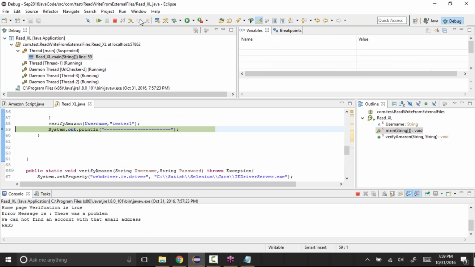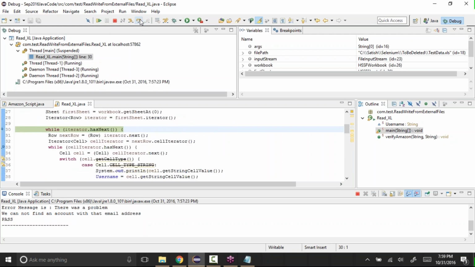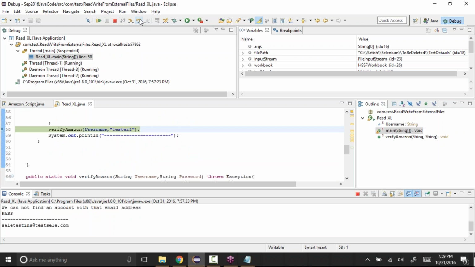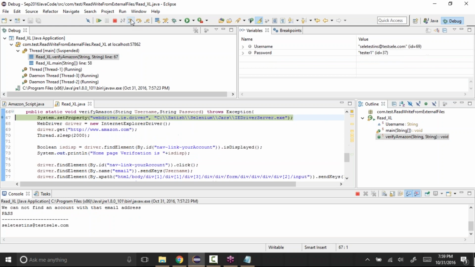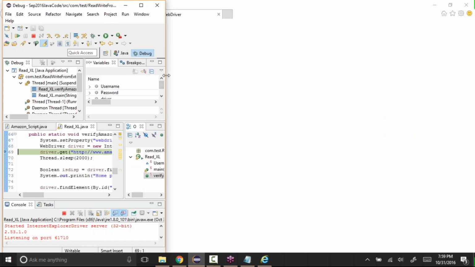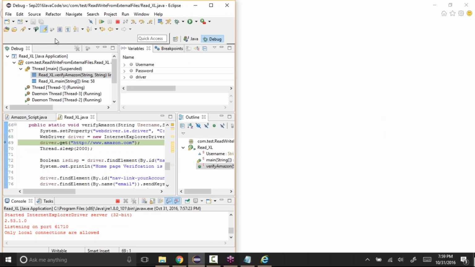Now it will go for the second row. It's displaying line, and then it goes to the second row. Even in the second row, it goes and gets the cell value, and break. Then again calls the Amazon method, F5, step into, and launch. So again, same thing, it will open the browser. I'm just trying to do this so we can see the steps in the background.